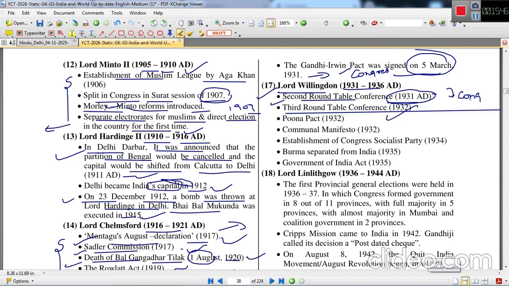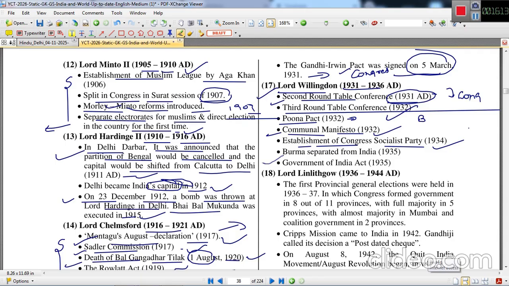Congress did not participate. The Poona Pact was signed between Gandhiji and B.R. Ambedkar upon the issue of separate electorates for the downtrodden, the lower castes. The Communal Award was passed in 1932. Establishment of the Congress Socialist Party in 1934.